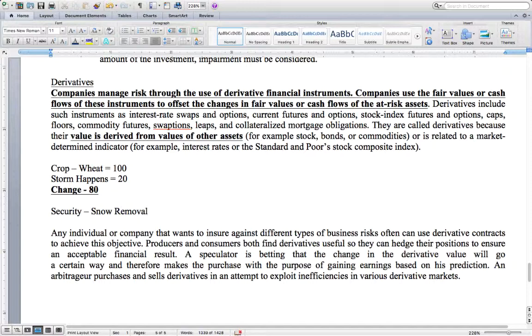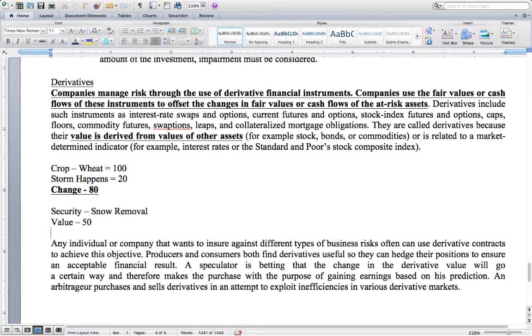Therefore, if the snow is what occurs that causes this storm damage, while this will decrease 80, the value of this security may be at 50, but when the snow happens, it may go up to 100.